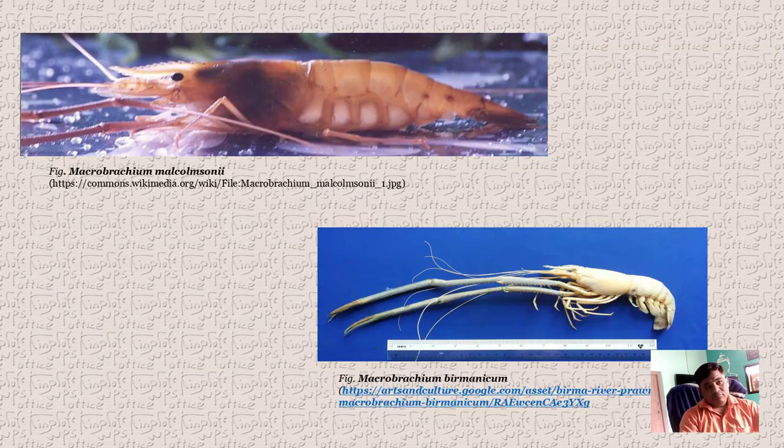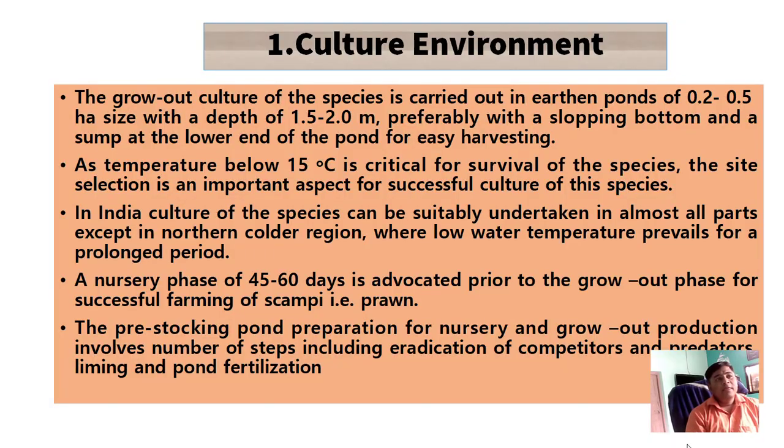This is Macrobrachium malcolmsonii, and this is Macrobrachium birmanicum. These three species are cultured throughout India. Now we will discuss the culture environment, how it is cultured and which type of environment is required for the culture of this species.